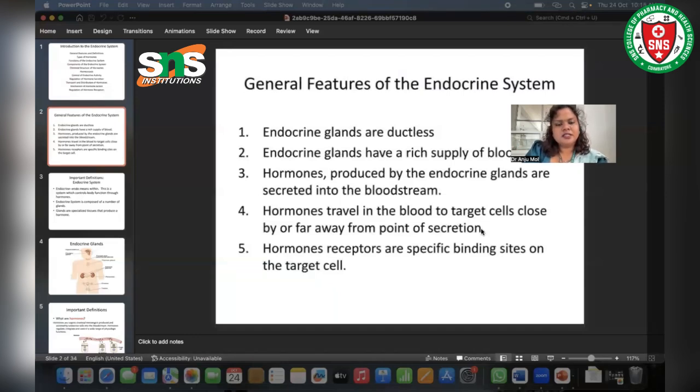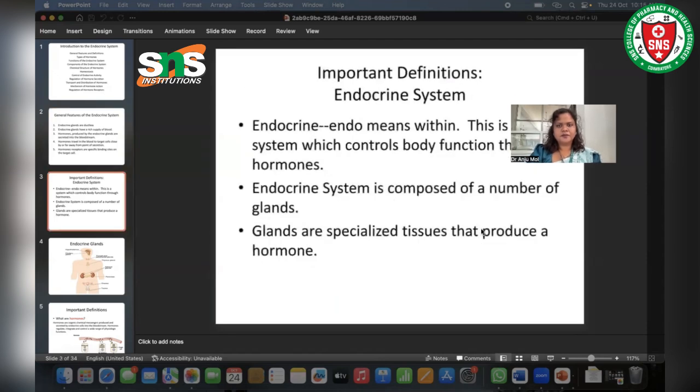The first thing is endocrine glands are ductless and endocrine glands have a rich supply of blood. Hormones produced by endocrine glands are secreted into the bloodstream. Hormones travel through the blood to the target cells, close by or far away from the point of secretion. Hormone receptors are specific binding sites on the target cell.